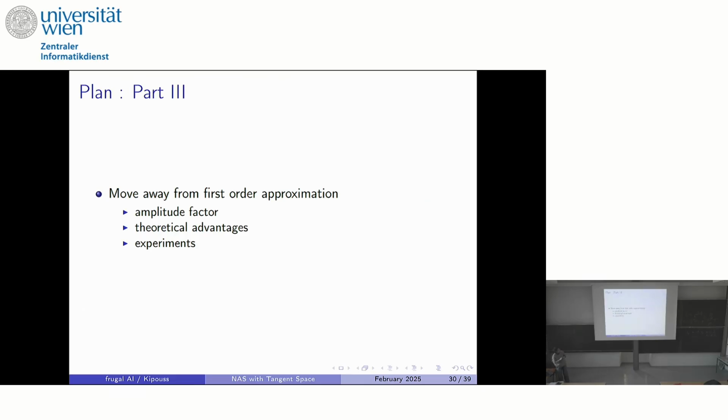I go for the last part. I will show that if you want to actually find a strategy, because with the thing that I described just before, you know for a given layer, if you want to add neurons, how to initialize it. But if you have to decide between different layers, you don't really know which one should be preferred to be increased first. So I will show that actually if you stay in the first order approximation setting, the information you have is not enough to decide the strategy, and you might need to take into account what is the real impact of your neuron on your network.